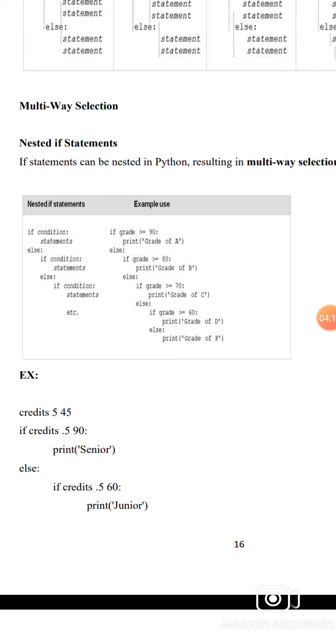Example, if grade greater than or equal to 90, print grade A. Else, if grade greater than or equal to 80, print grade B. Else, if grade greater than or equal to 70, print grade C. Else, if grade greater than or equal to 60, print grade D. Else, print grade F. F means fail.